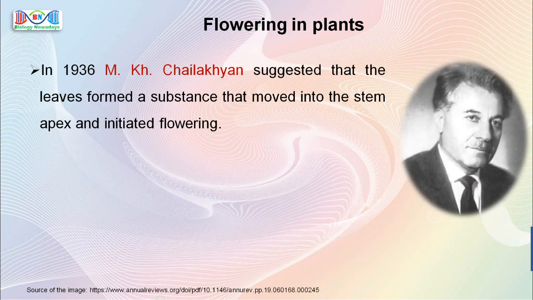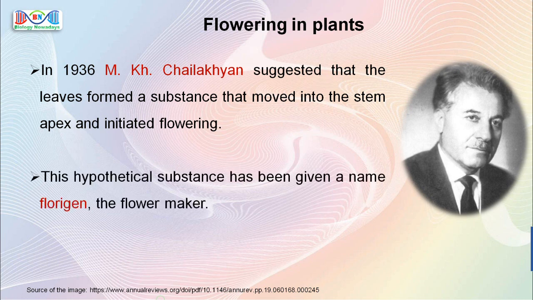In 1936, studies by Chailakian showed that the leaves formed a substance that moved into the stem apex and initiated flowering. As it was not isolated, this substance was considered to be hypothetical. This hypothetical substance was given a name, Florigen, the flower maker. Many scientists tried to isolate Florigen but couldn't find success, and Florigen remained a mystery. So another hypothesis came into existence. This hypothesis suggested that Florigen does not exist as an individual substance. Rather, Florigen's effect could be the result of a particular ratio of other hormones like gibberellins, auxins, cytokinins, and ethylene.